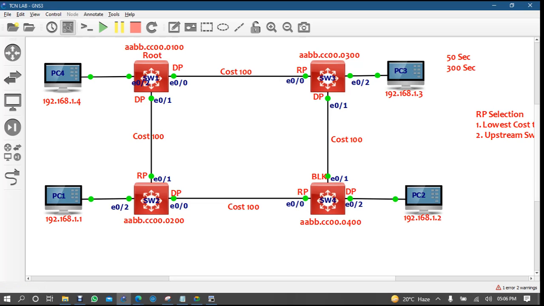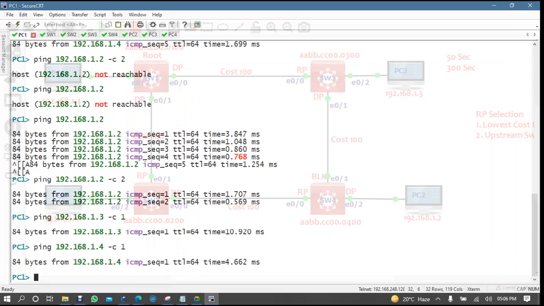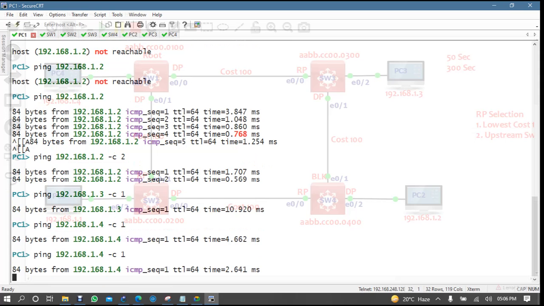In STP, but in RSTP and in PVST you will see that there is immediate MAC address flush, there is no aging time. Once your switch receives TCN, immediately it will flush your MAC address table and it will create a new MAC address table.